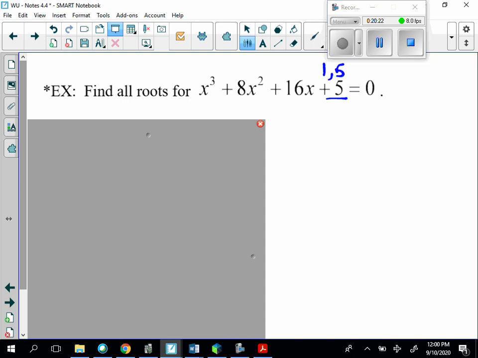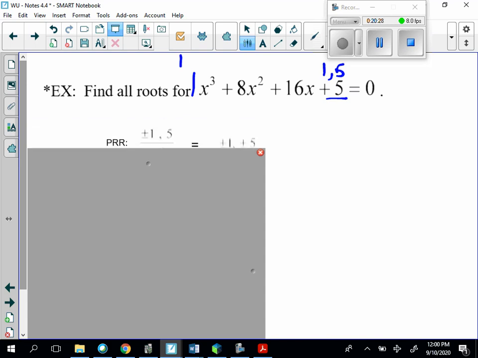And the leading coefficient is 1, so the factors of 1 are simply 1. So remember, it's going to be constant divided by leading coefficient. So plus or minus 1, plus or minus 5 over plus or minus 1. So my possible rational roots are going to be plus or minus 1 or plus or minus 5.